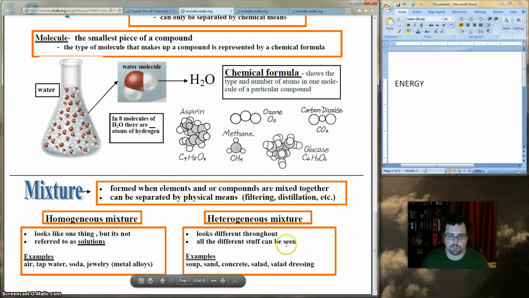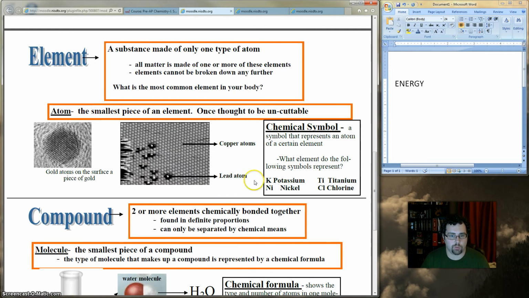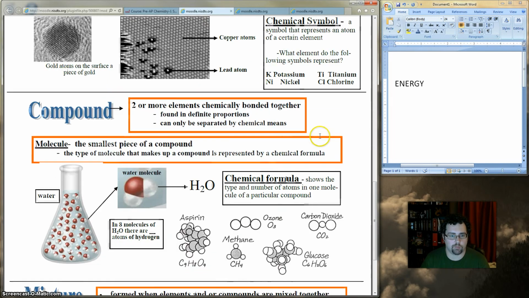All the different stuff can be seen, like soup, salad, concrete, salad dressing, sand, dirt, all those things are examples of heterogeneous mixtures. So those are the two types of mixtures. Like I said, we've already gone through elements and compounds a little bit. Remember, atoms are the smallest it can get. We once thought they were uncuttable. An element is only made of one kind of atom. Compounds are two or more elements that are chemically bonded together. All right, and molecules are the smallest part of a compound.